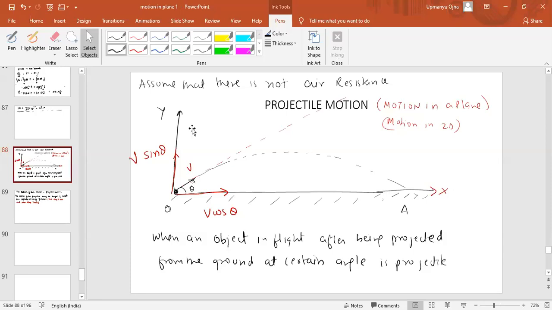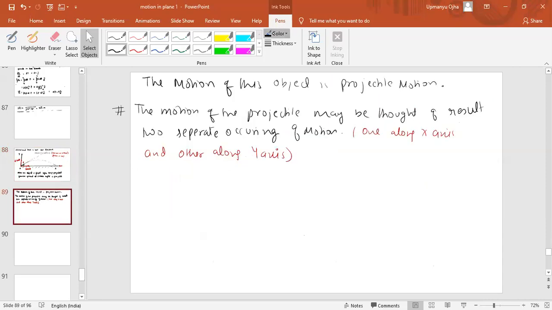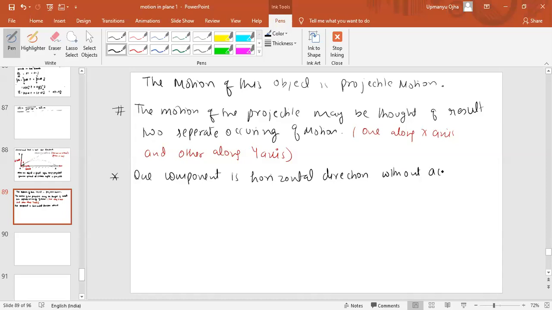Okay, so we can make another point here, that one component is horizontal. Horizontal means x-axis. One component in the horizontal direction is without acceleration.